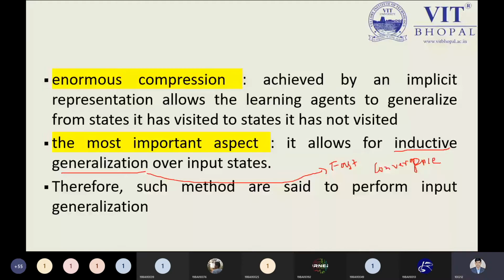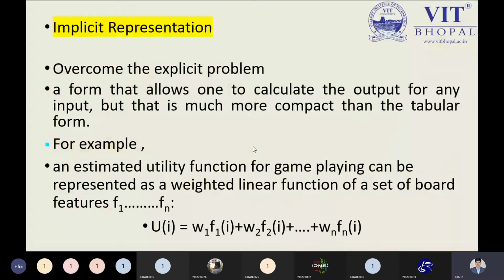Yes, student. The point we have over here. So implicit representation. Now I am coming over here. The implicit representation is saying to us we can overcome the explicit problem. So what is the problem? That it does not really deal with the real world problem. That is the problem we can overcome by the implicit representation.